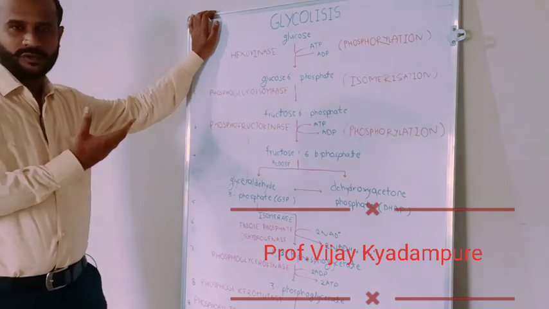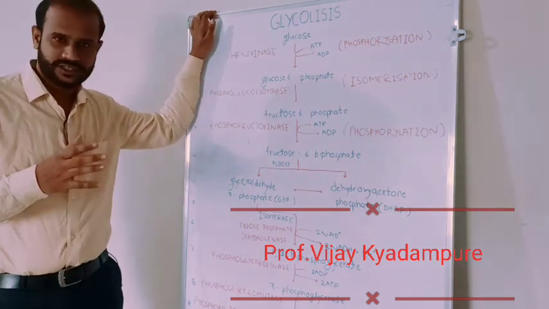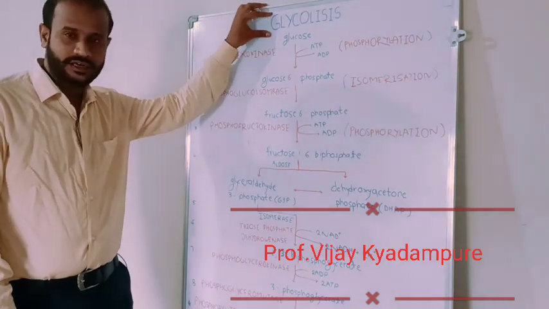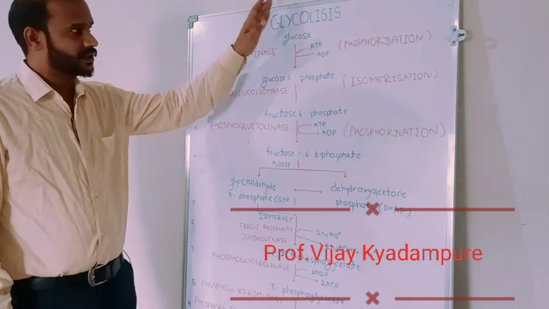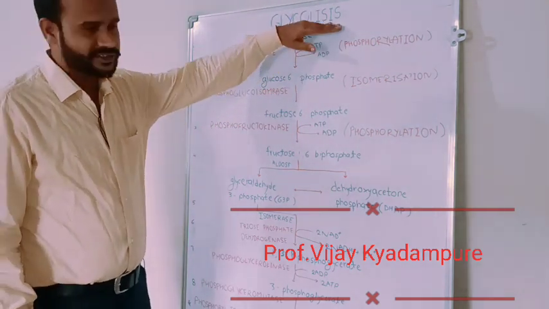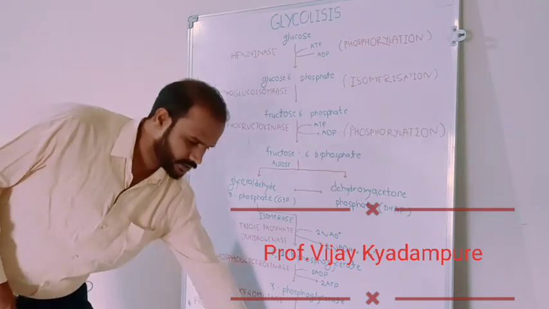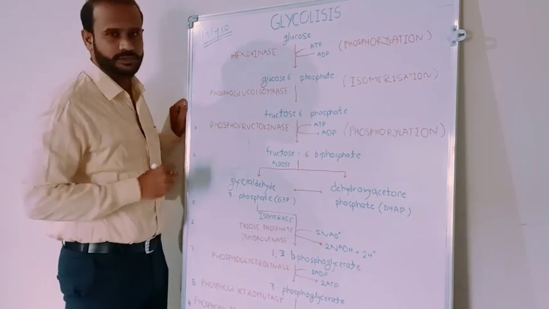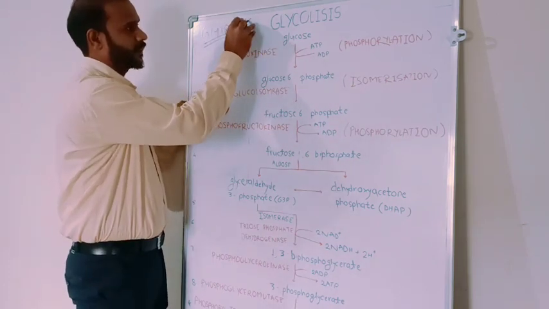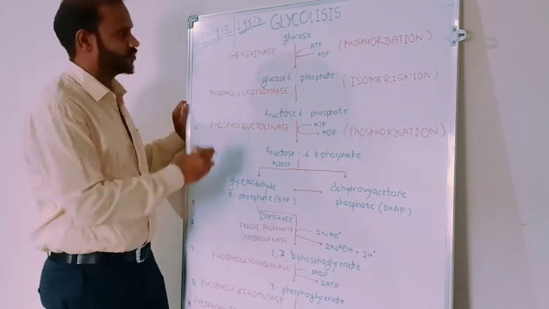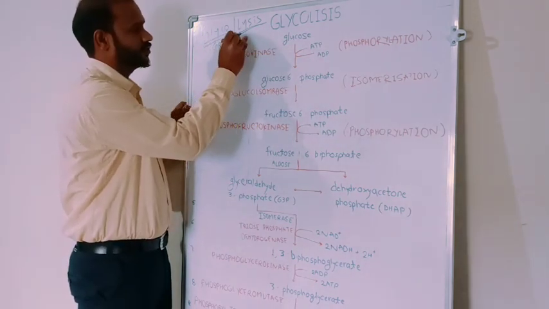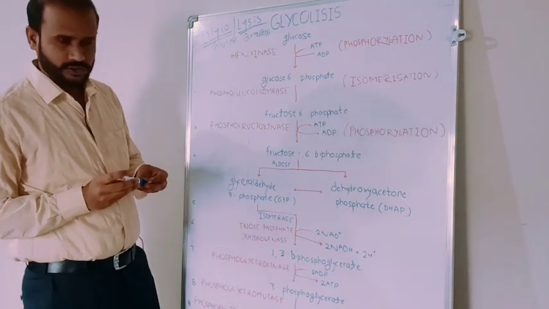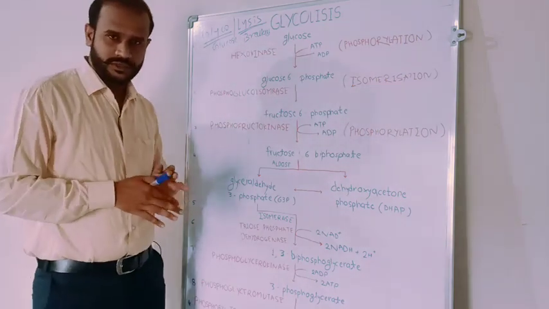So first video is about glycolysis because this is the first step in aerobic respiration. What does that mean, glycolysis? What is glycolysis? Glyco means glucose, lysis means breakdown. So how can we say that? Glyco means glucose and lysis means breakdown of glucose. Alright. Glucose breakdown takes place in glycolysis. So understand what glycolysis means.